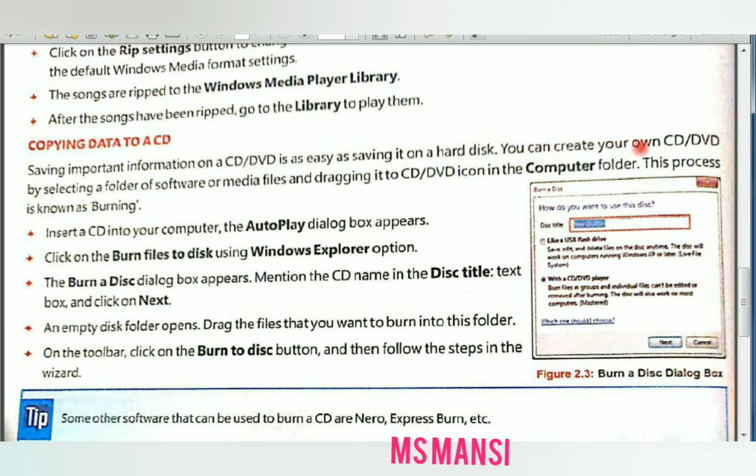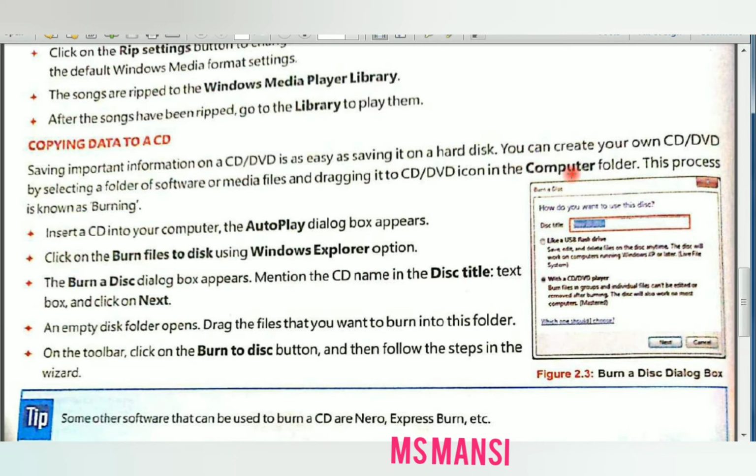You can create your own CD and DVD by selecting a folder of software or media files and dragging it to the CD or DVD icon in the computer folder, and this process is known as burning.